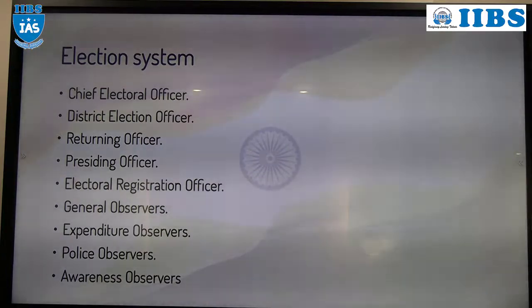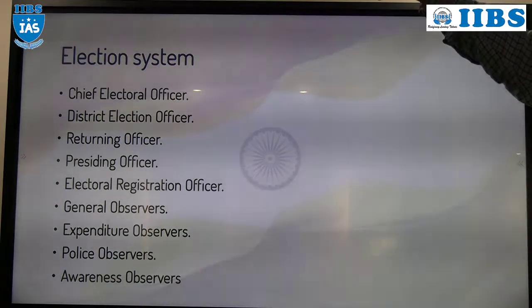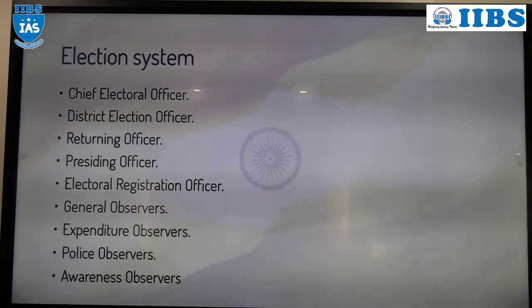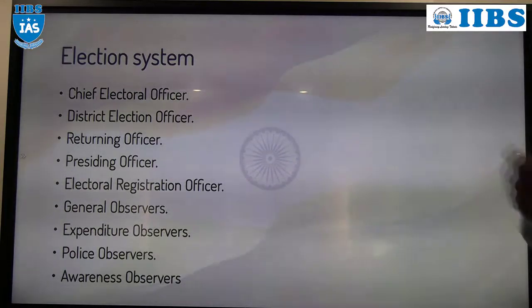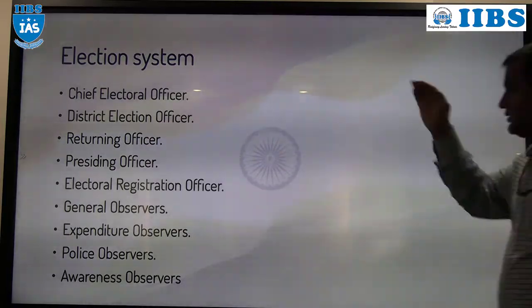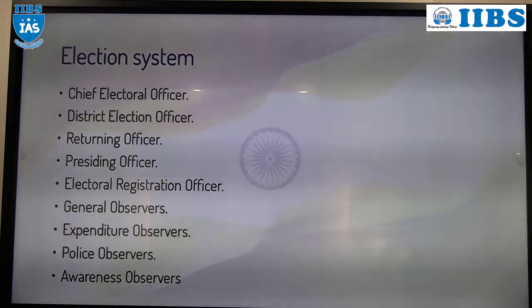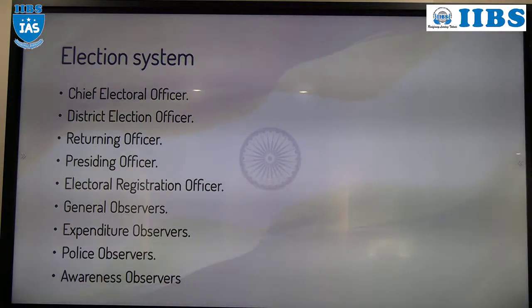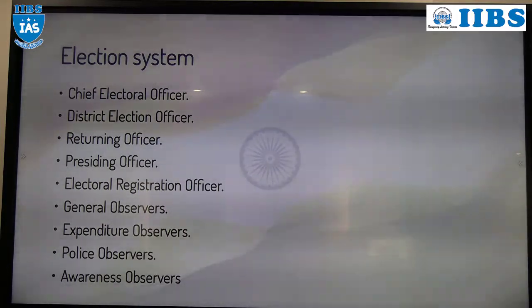It is the RO who declares the result of the election also. At constituency level, we know this party candidate won in this constituency, that party candidate won in that constituency, right? Who will declare the result of the elections at constituency level? The RO, or returning officer. Then below the returning officer, we have the presiding officer, the polling officer. First state level CEO, district level DEO, constituency level RO.